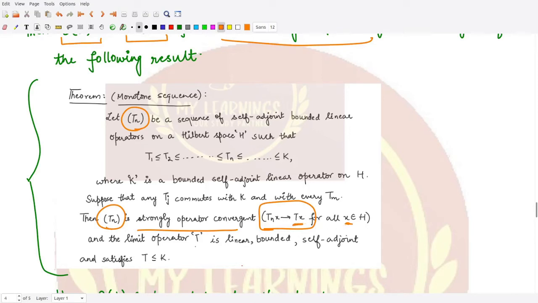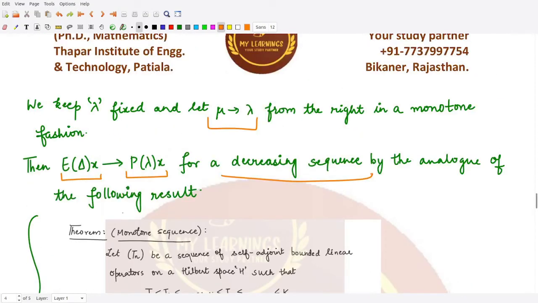And in this case the limit operator is linear bounded self-adjoint, and it satisfies this condition. So using this result here, we can apply it onto our sequence of E delta x, right? Because we are tending mu towards lambda, we would have a certain sequence. We are doing it in a monotone decreasing fashion.